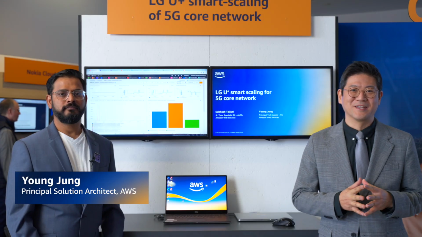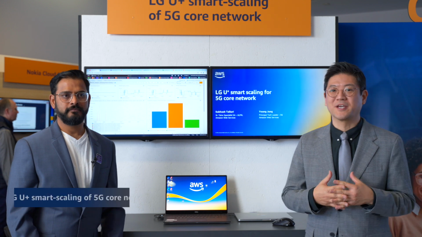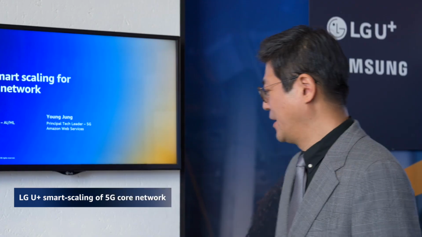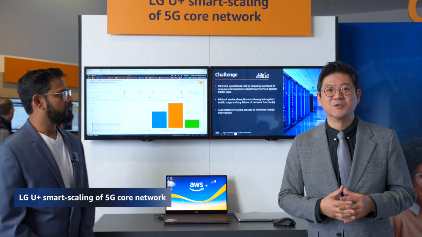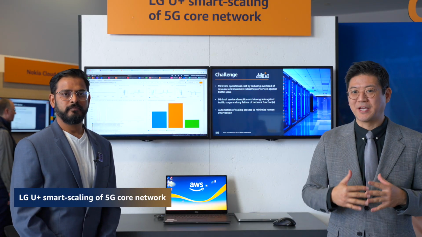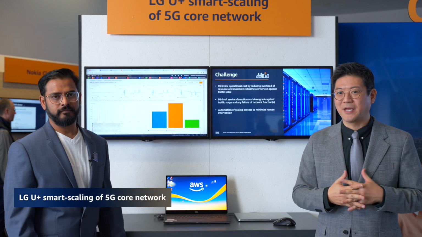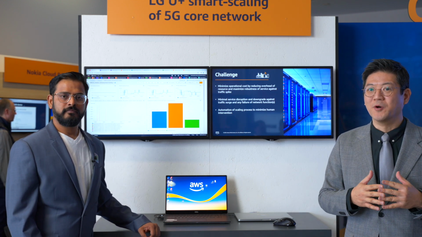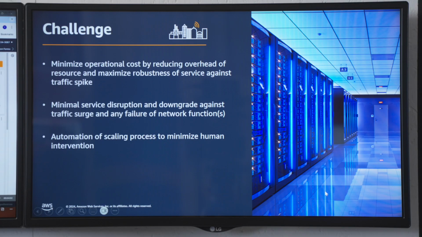Welcome to the booth, and this is the demo for Smart Scaling, LG Plus Smart Scaling for 5G Core Network. Today, we want to demonstrate the scaling capability of the network functions running on AWS, powered by AWS AI/ML service. The key objective of this demo is to show how much we can improve this scaling capability with the AI/ML service of AWS and with the automation tools of AWS service as well.